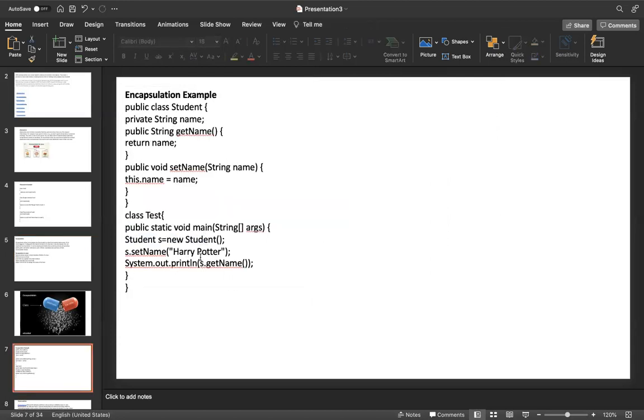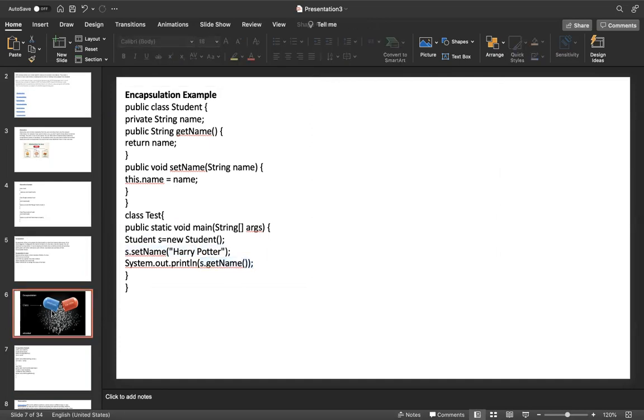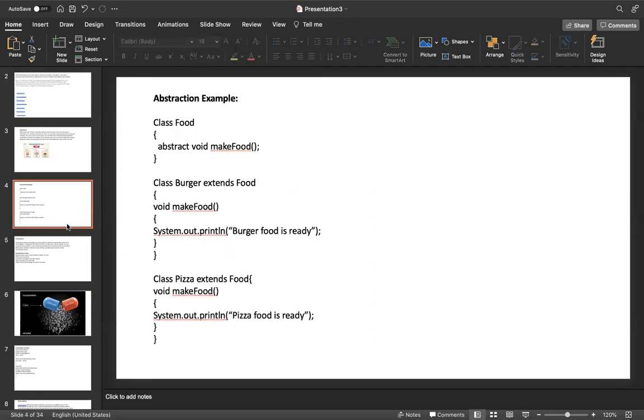Setter method is used for changing the value of the field. Getter method is for returning or giving the value. This is about encapsulation. Okay, you got it?